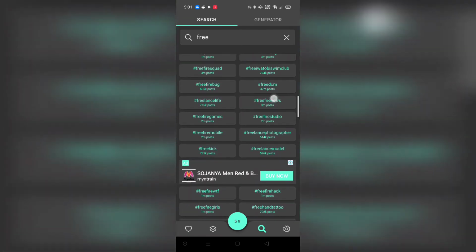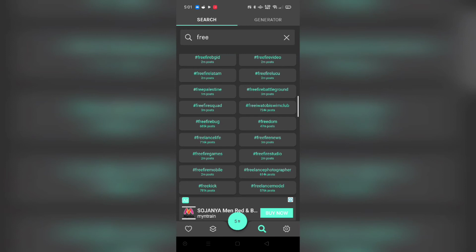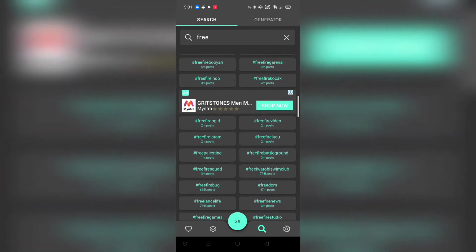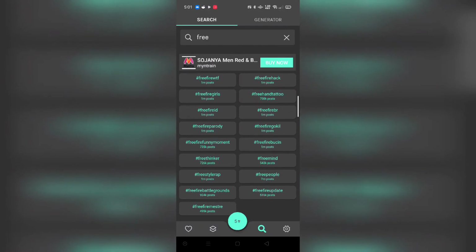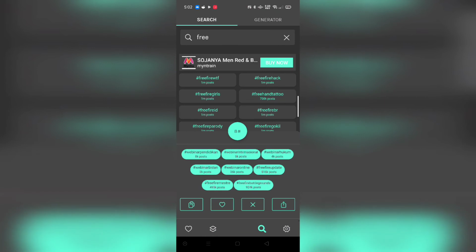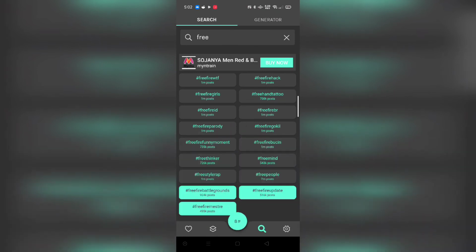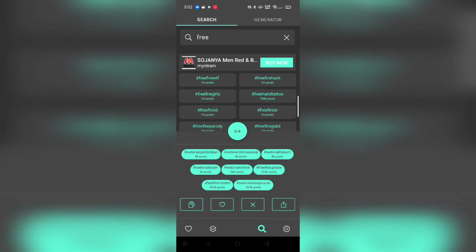I am not getting it over here, because the moment I type free, it's going to be all million. But just hypothetically, if I want to go with this and this, as you see, whenever you click on it, the number automatically gets added, so you don't have to copy the first 6 and then the rest of the 4 separately. It's automatically going to get added, and whenever you want to copy it, just copy it from here.